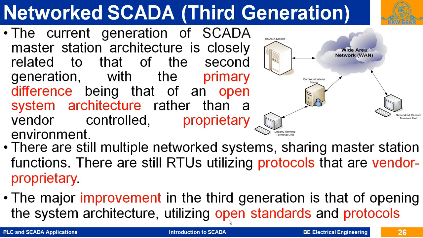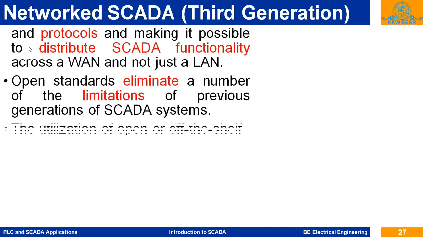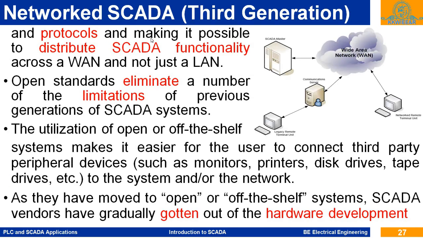Here we are utilizing open standards and protocols, which means we can use hardware from different manufacturers and communicate with these hardware, the remote terminal unit and master terminal unit, using various protocols. This makes it possible to distribute SCADA functionality.